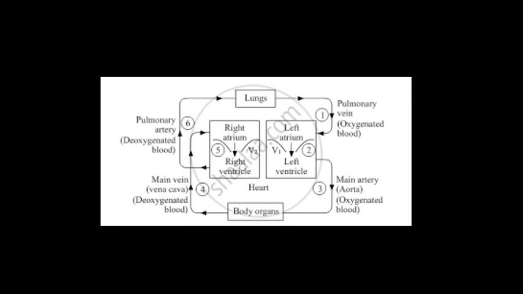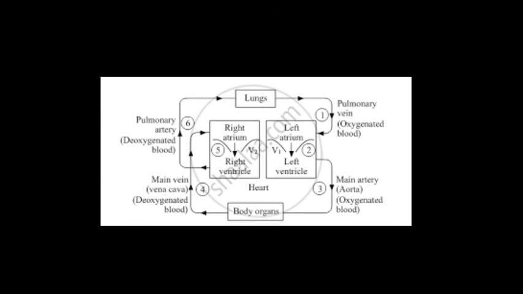So the main artery carries blood to all the organs of the body, like head, chest, arm, stomach, intestine, liver, kidney, trunk and lungs. When the oxygenated blood passes through the capillaries of the body organs, it gives oxygen to the body cells. Since the blood loses oxygen here, we say that the blood has been deoxygenated. The blood also gives digested food and other dissolved material to the body cells.